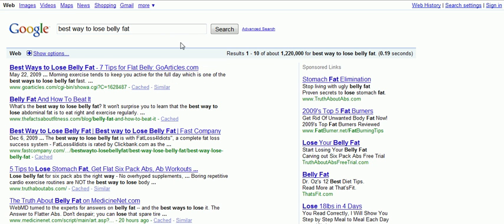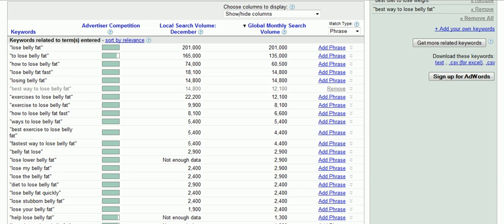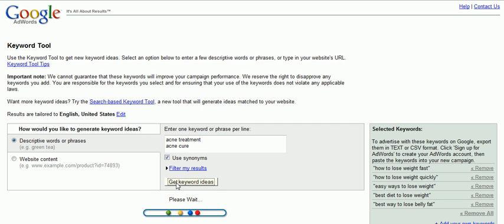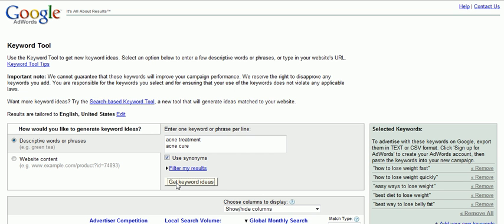So again, the same thing will happen here with any niche market. So if it's acne, let's just use that for example. Let's say we're typing in acne treatment, for example, and then acne cure. Then choose Get Keyword Ideas. And again, you're going to go through the exact same process. No matter what niche market you're going after, no matter what set of keyword phrases it is that you want to target, the process is going to be the same.